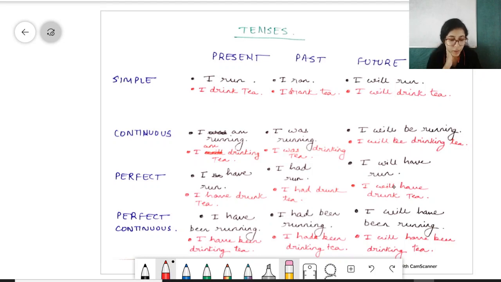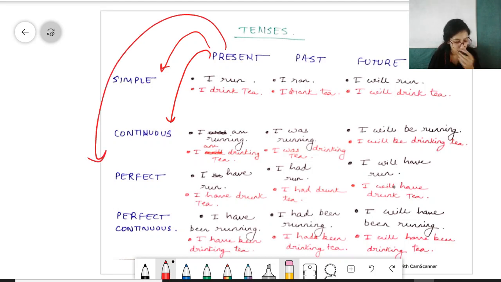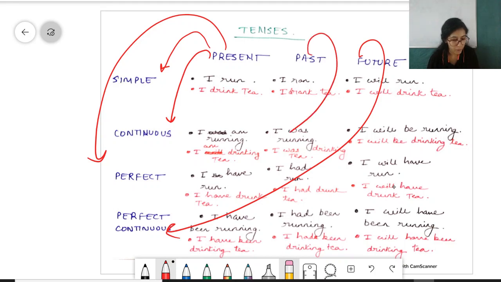Abhi I am deleting this. ठीक. If I am saying something right now, I am holding a pen. This is a present continuous tense. So इसको ऐसे बोलते हैं present continuous. ठीक है? या present simple और present perfect और future perfect continuous, past perfect. This is how the terminology is. Okay?